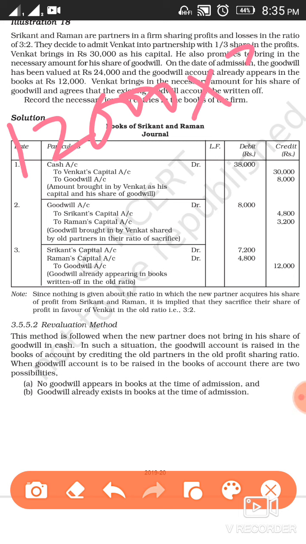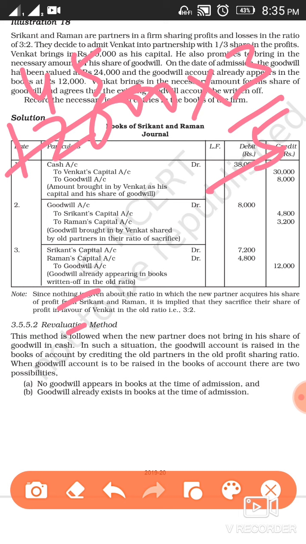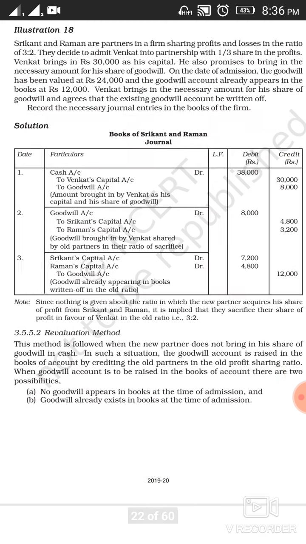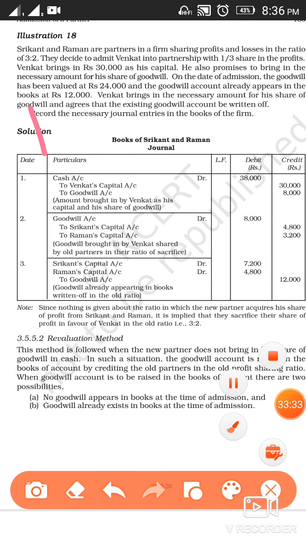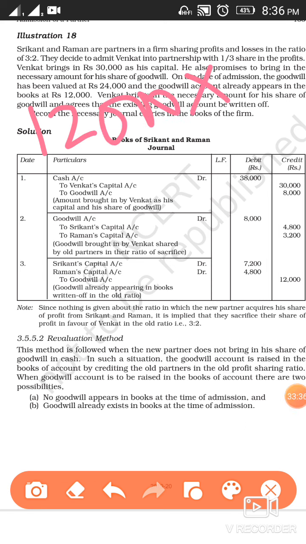So for Srikanth, out of 12,000, his share will be 12,000 into 3/5.